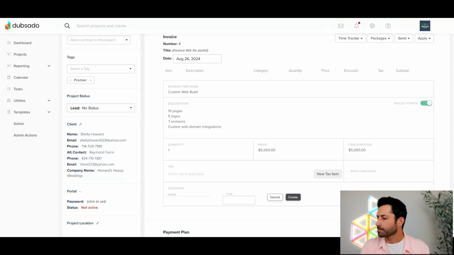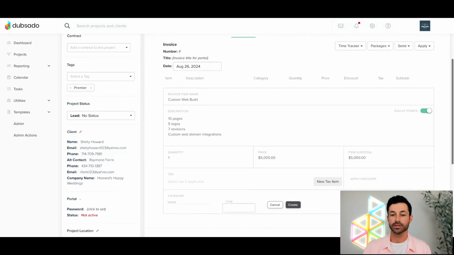Let's see here. Ali was asking, could you show us how to create the project for the client? This would need to be done before creating and sending the invoice, correct? Yes, Ali, that's exactly right. We would need to make this before we create and send the invoice. I can double back and show that in just a moment.